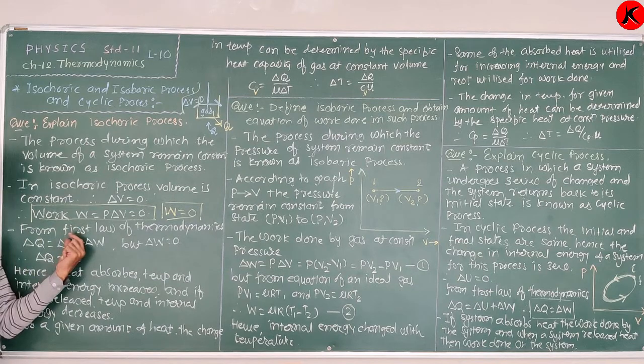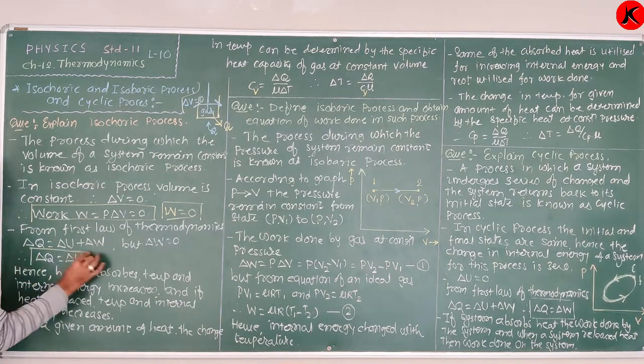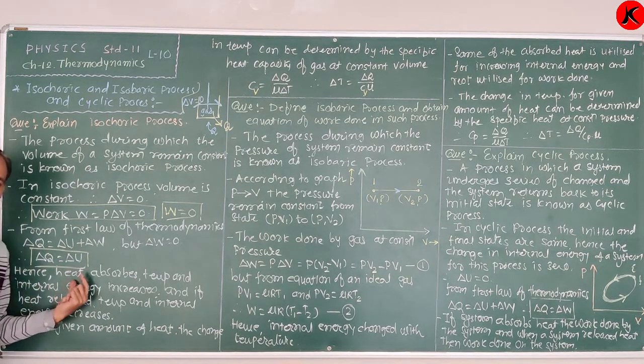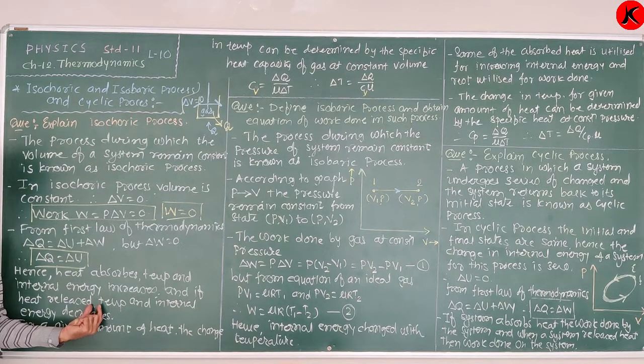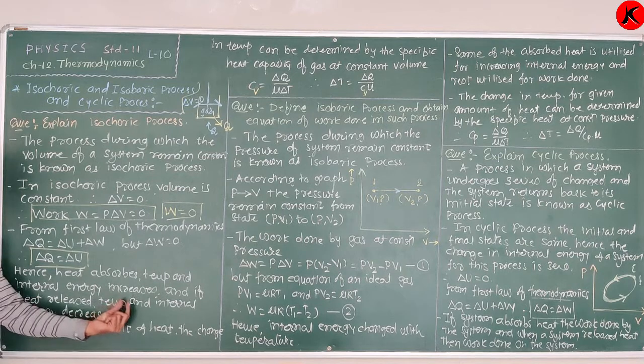From the first law of thermodynamics, delta Q is equal to delta U plus delta W, but delta W is 0. Therefore, delta Q is equal to delta U. Hence, when the heat is absorbed, the temperature and internal energy of a system increase. And if the heat is released by the system, the temperature and internal energy decrease.